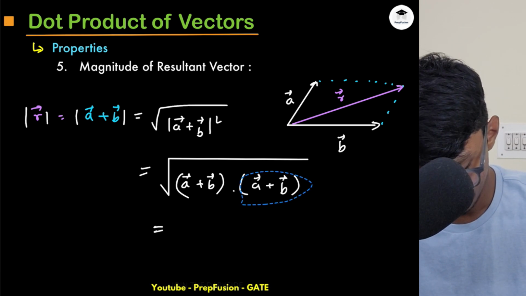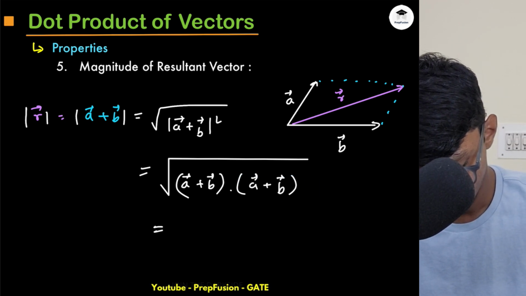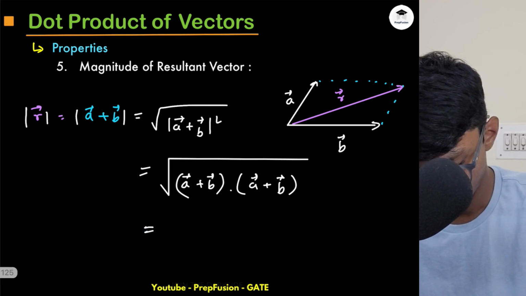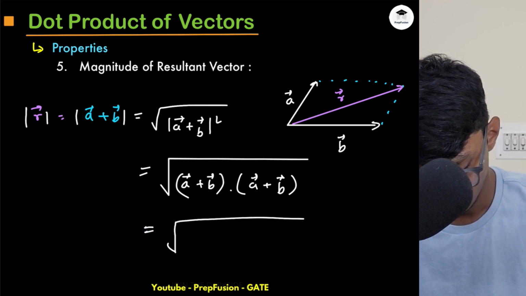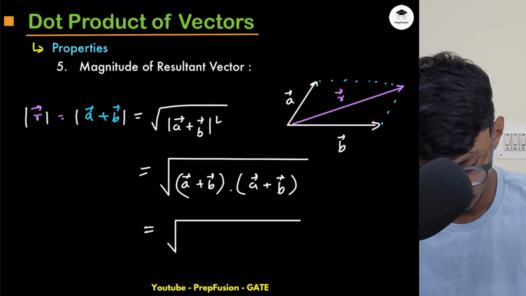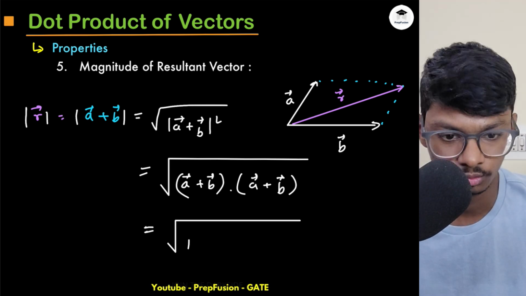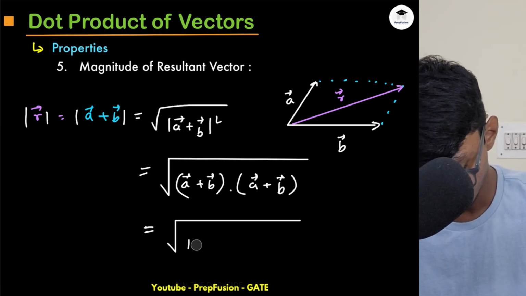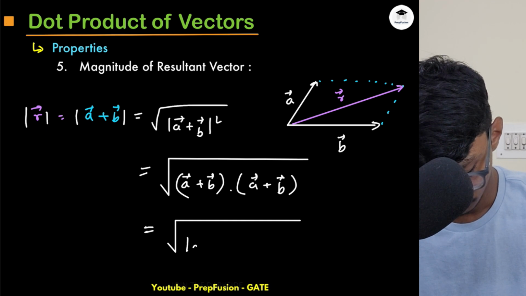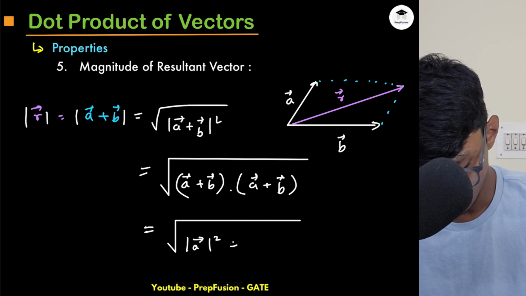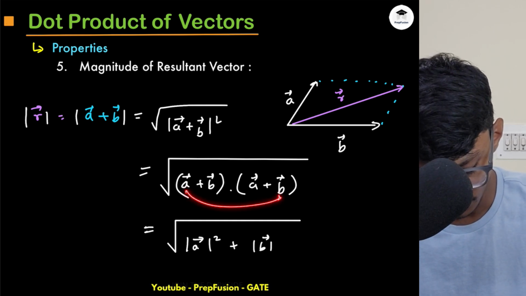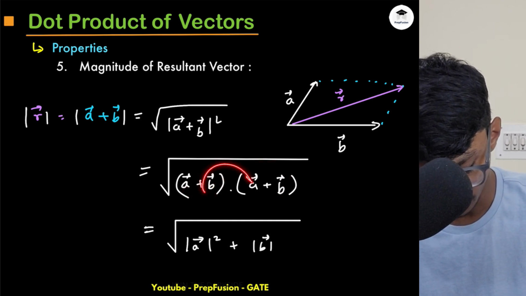So this will be mod of a square. Now I can do them one by one. This will be mod of a square plus mod of b square, and obviously a dot b or b dot a doesn't matter, right?